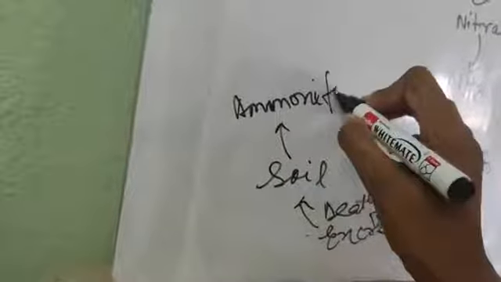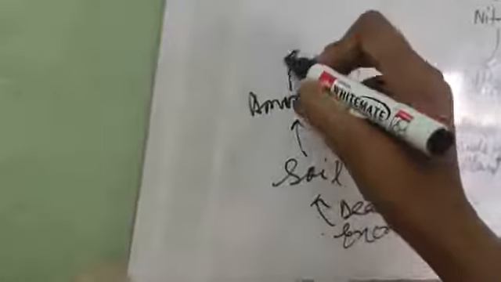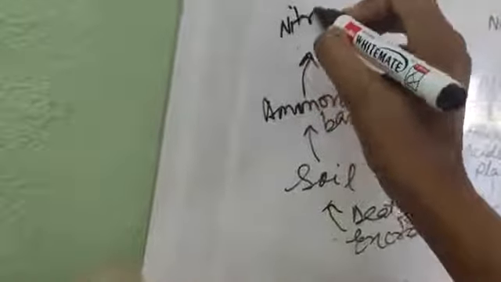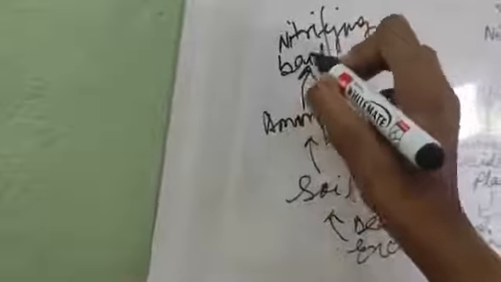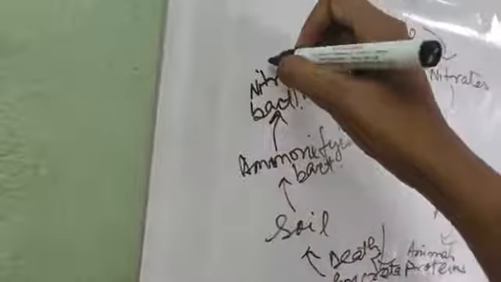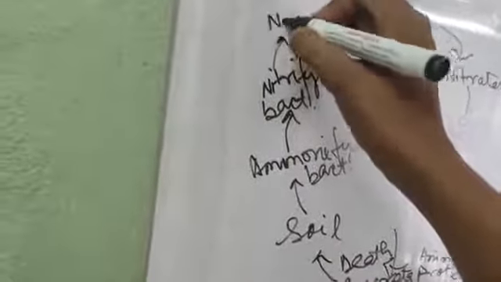There are different types of bacteria, like ammonifying bacteria and nitrifying bacteria, which convert all these into nitrates or nitrites.